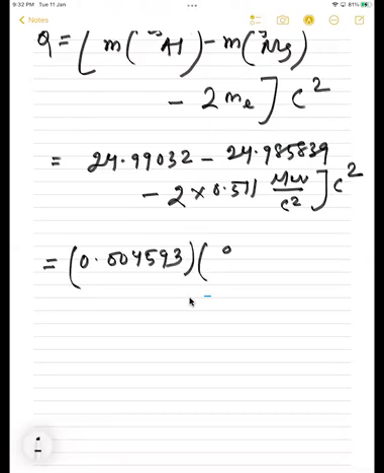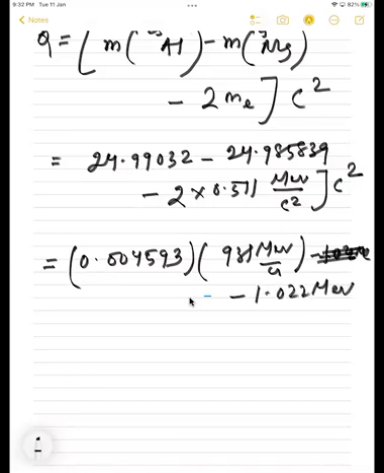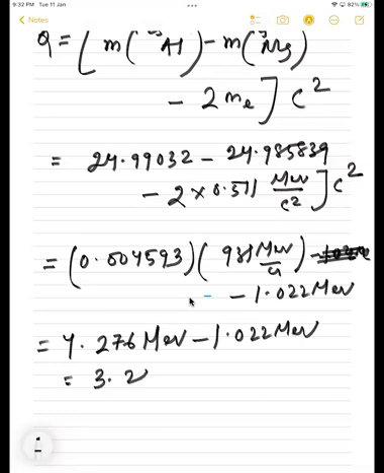I want to convert into mega electron volt, so 931 mega electron volt per unit, minus 1.022 MeV. Just see the example in the NCERT book and understand how to do the numericals on this. So that is 4.276 MeV minus 1.022 MeV. By solving this, you get 3.254 mega electron volt.